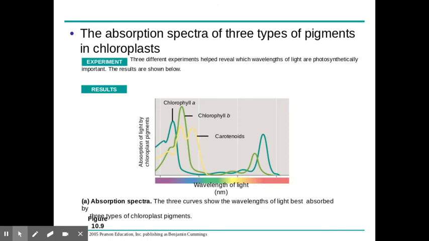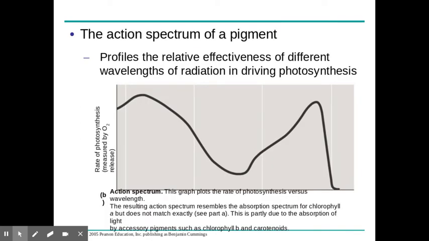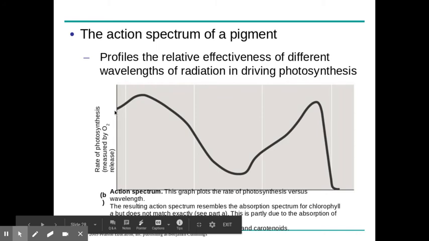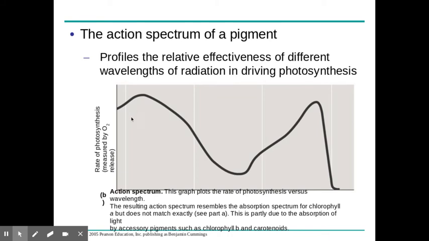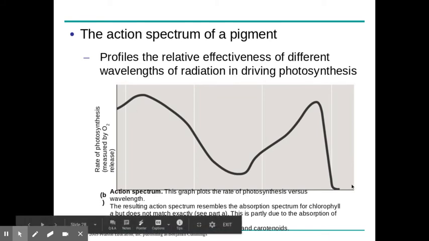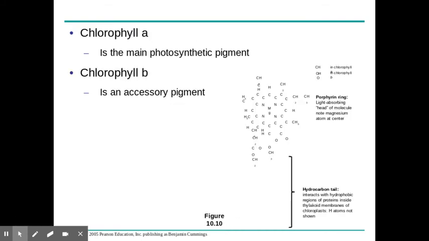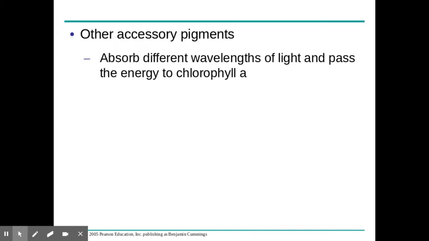If it's being reflected, we can't really use it for the process. This is another way we can measure photosynthesis. In this case, what we're measuring is oxygen. They don't have an x-axis here, but if we put the light spectrum here, green, you could predict, would be down in here. This would be blue and violet again, and this would be red. So chlorophyll A is that main photosynthetic pigment. We do have accessory pigments like chlorophyll B and carotenoids.